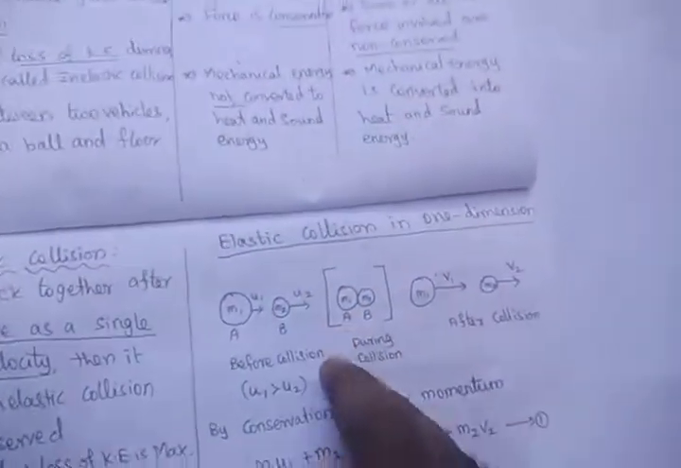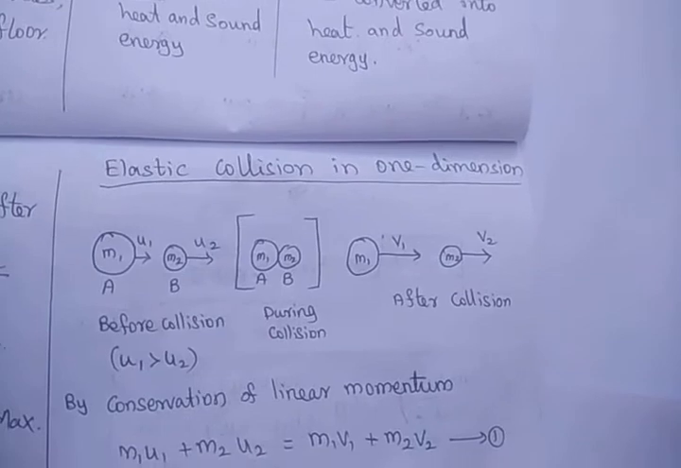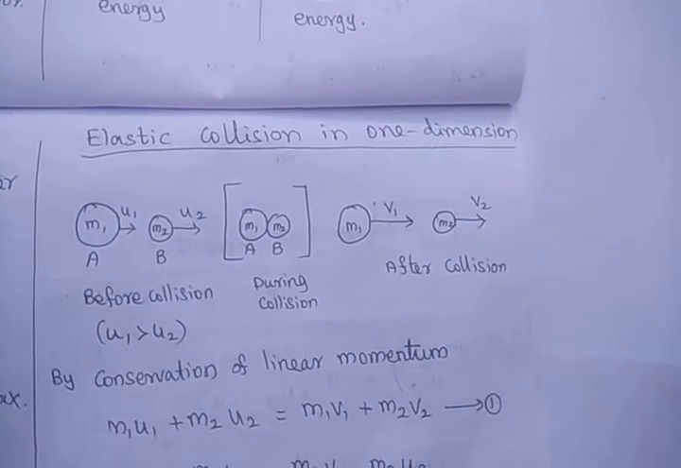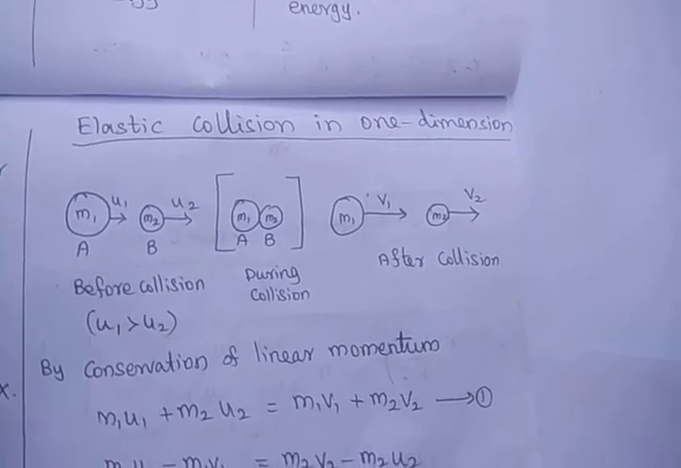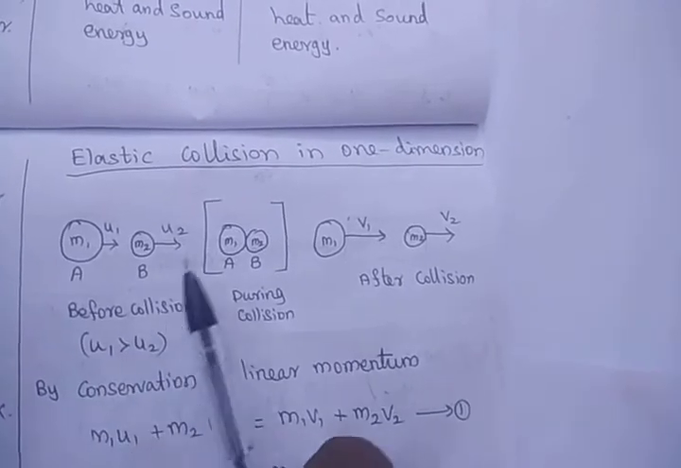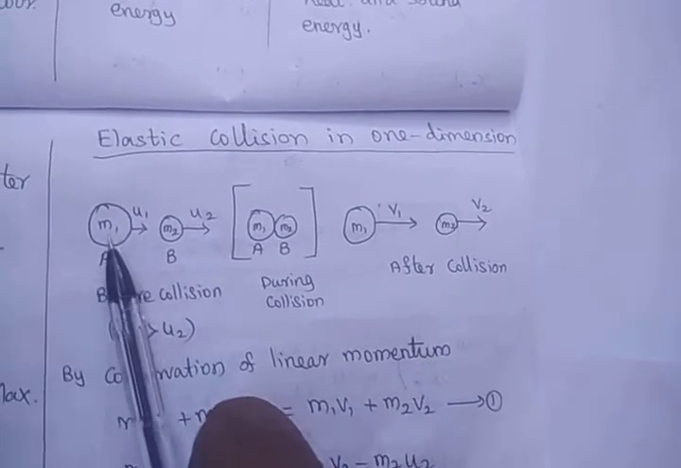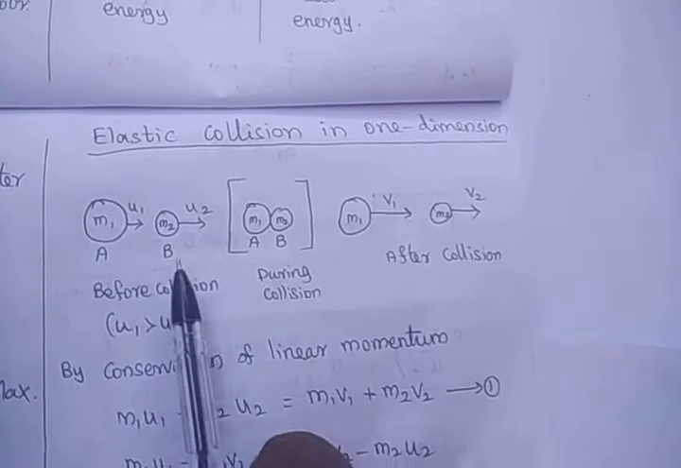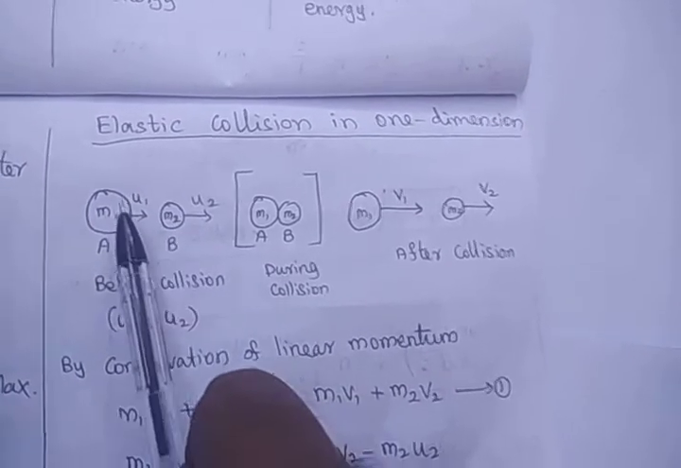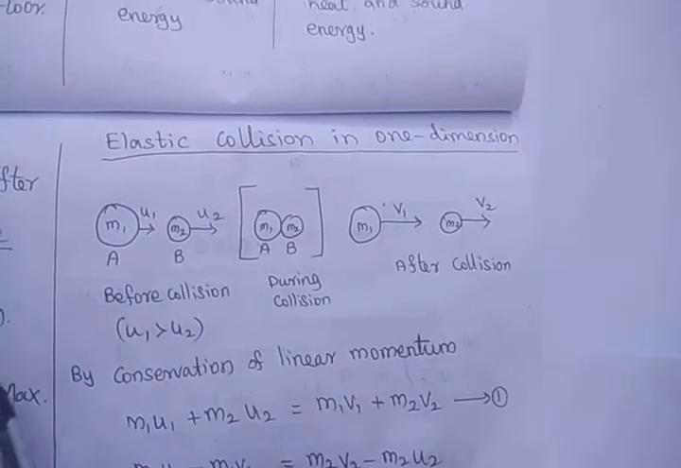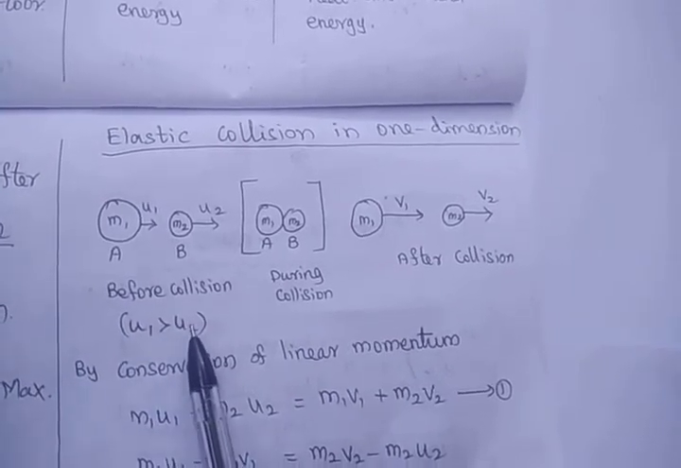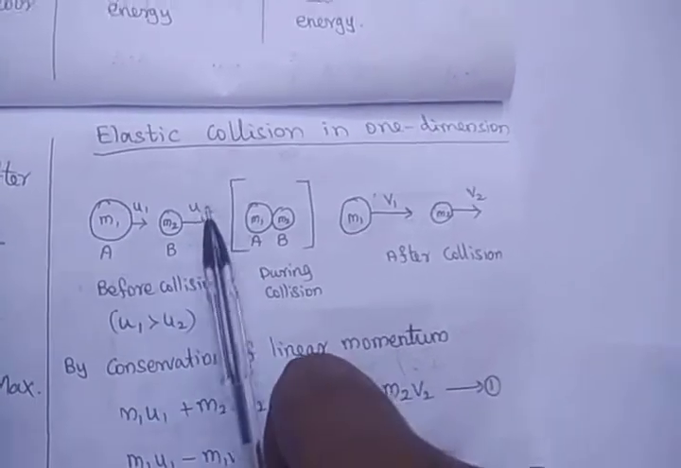Now we are going to see in detail about elastic collision in one dimension. Elastic collision in one dimension means a head-on collision in one dimension. Consider a body A with mass m1 and a body B with mass m2 moving with velocities u1 and u2. Here u1 is greater than u2, so body A is moving faster than body B.